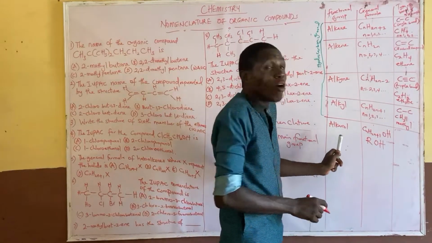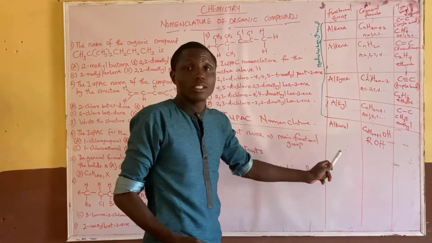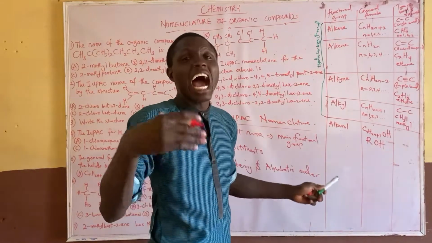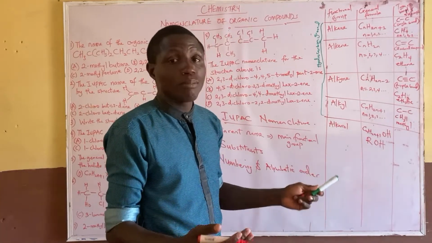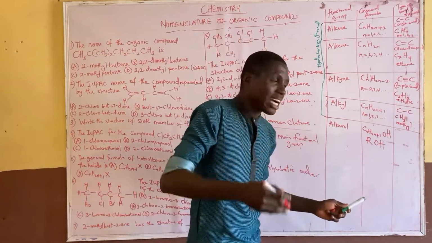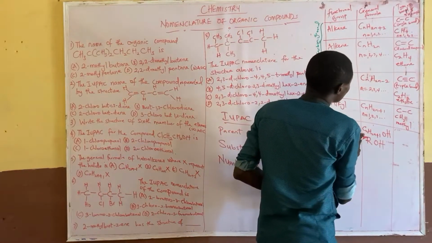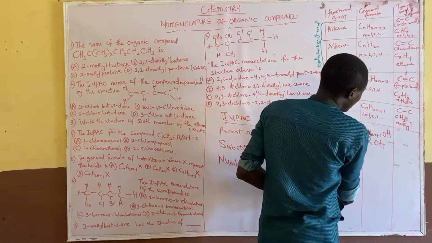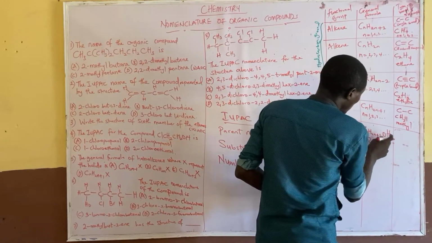The common name of alkanol is alcohol. This is the IUPAC name, but the common name is alcohol. We always generalize the common name as alcohol, but the IUPAC name is alkanol. So the general formula for alkanol is CnH2n+1 OH, ROH.